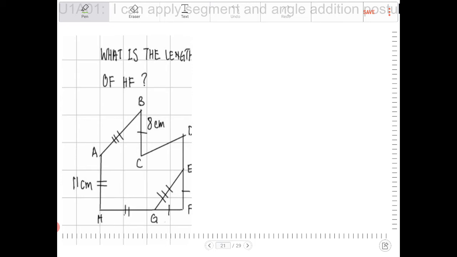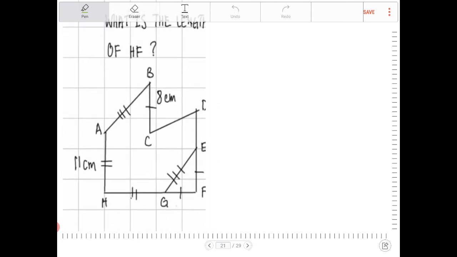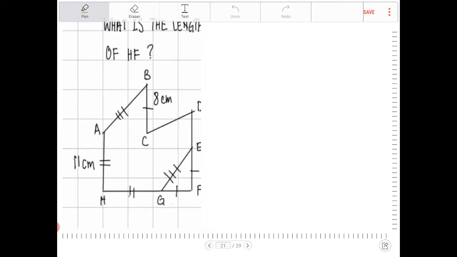Welcome back. If you looked at this and spotted some patterns here, that is super. Notice that there is one tick mark here, which means that these lines that are in green are all going to be the same length. And I'm going to use blue now. Notice that lines with double tick marks are going to be the same length, so those two lines are going to be the same length.